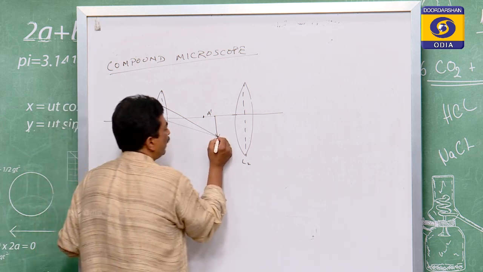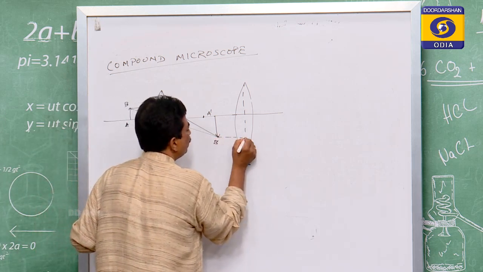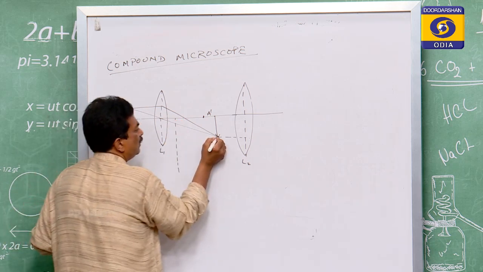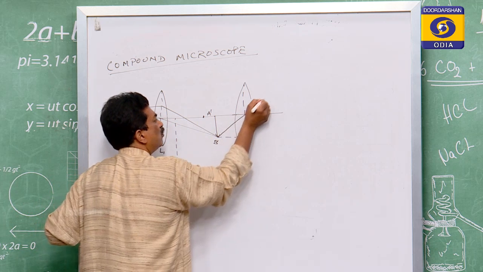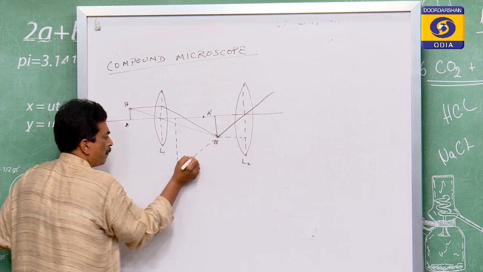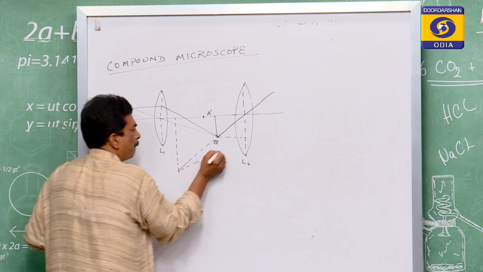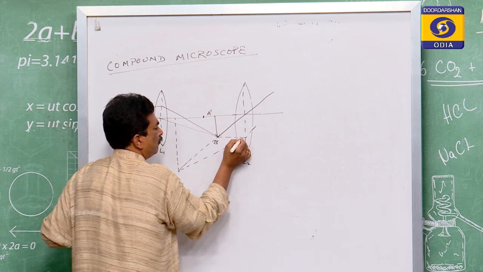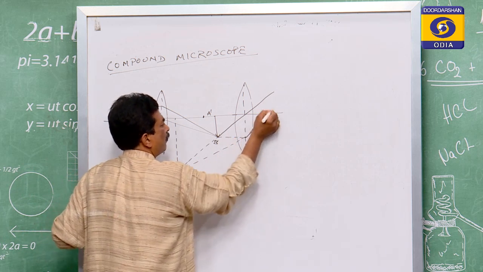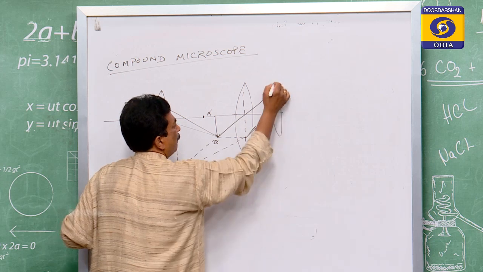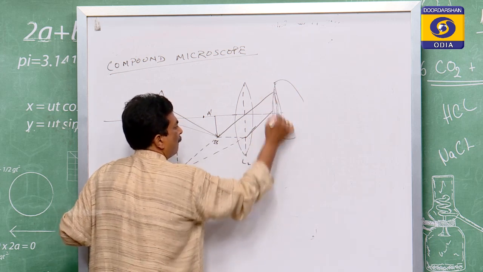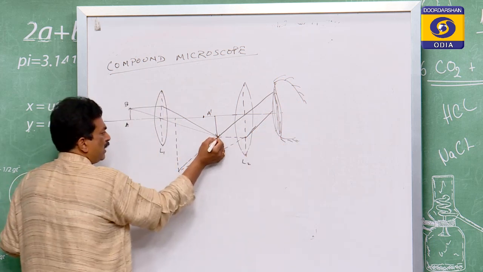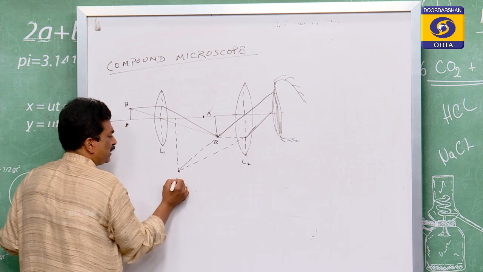In order to find that, let us take positions. Say this is where the final image is forming. This is the optical center through which the ray will pass. This is the eye. If you now extend this, it meets at this point.